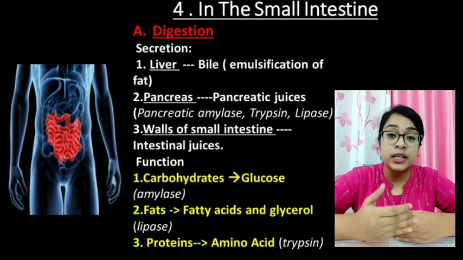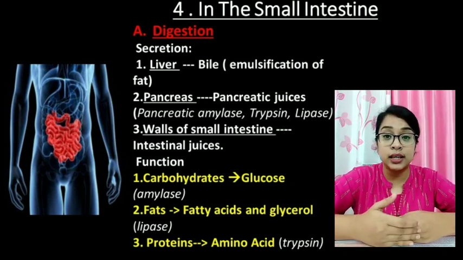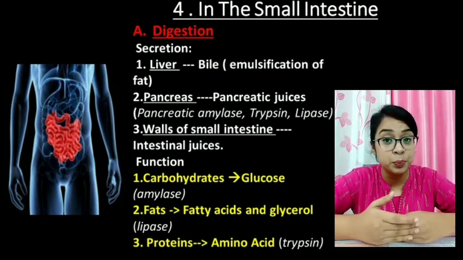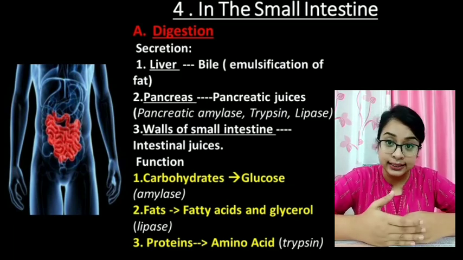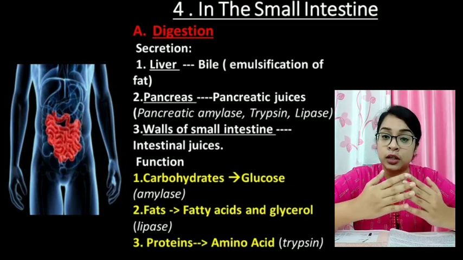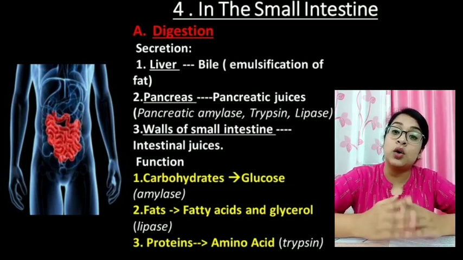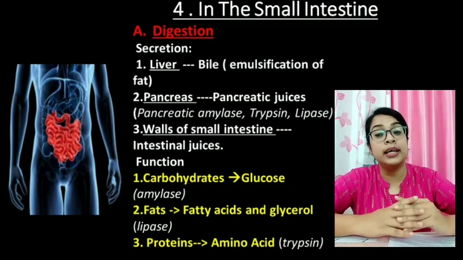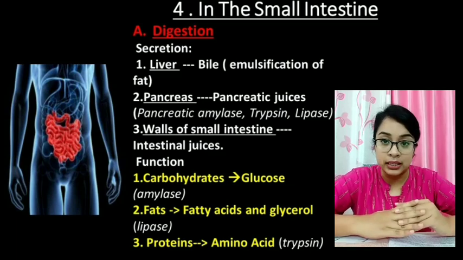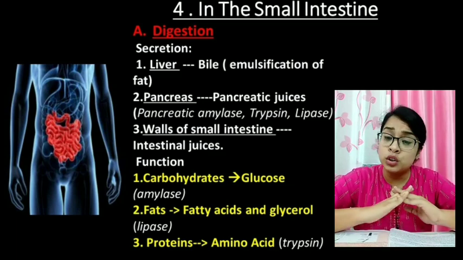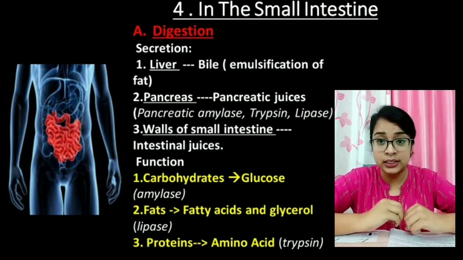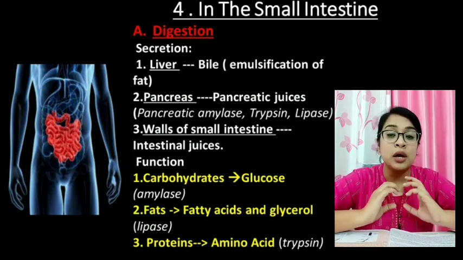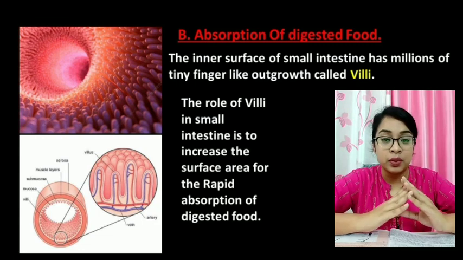Now, protein is broken down in the small intestine by the help of the enzyme trypsin. Trypsin breaks protein into amino acids, and carbohydrate is broken down into glucose by the help of pancreatic amylase. Here, all the food, whatever is taken inside the body, is digested by these enzymes.